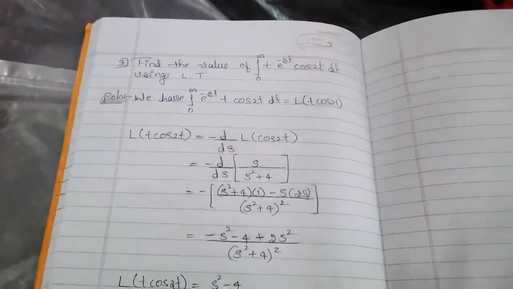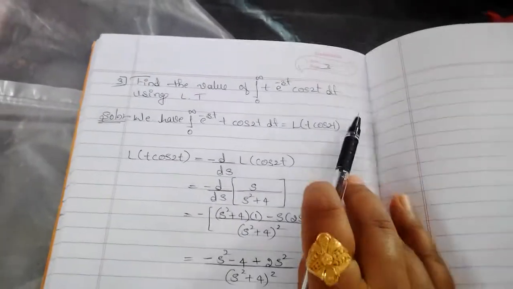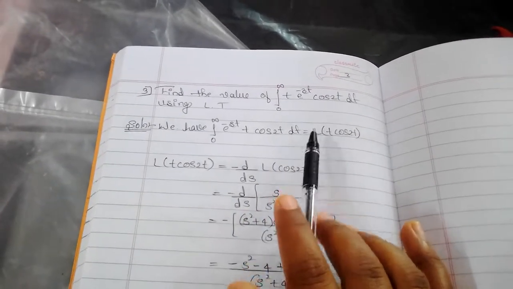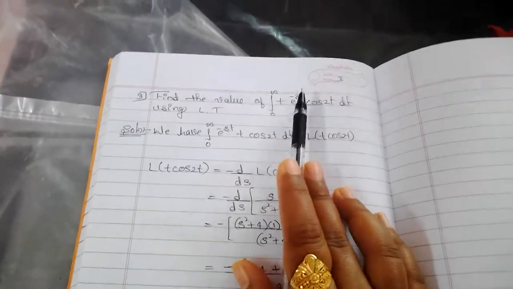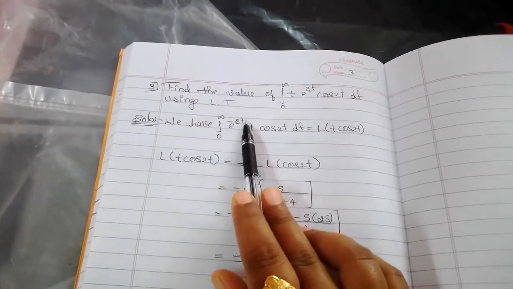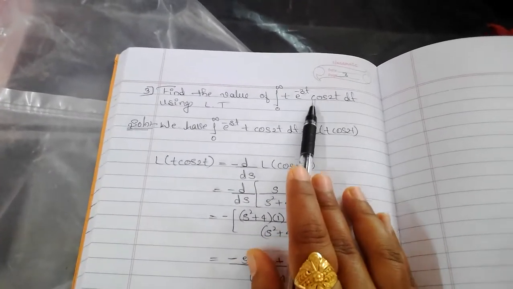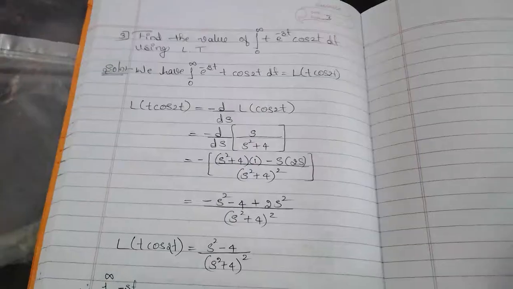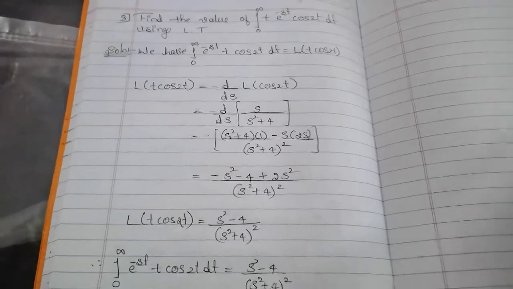These are also very easy. Just go through the definition of Laplace transform. See the example pattern. Here we have to use the Laplace transform definition. Directly write the f of t, like this: integration from 0 to infinity, here e raised to minus 3t. Use the Laplace transform definition, e raised to minus st, and write what f of t is here. On seeing it we know what the value of f of t is. So write L of f of t, then find the Laplace transform of that. After that, substitute the s value, and you get the value of the given integral.